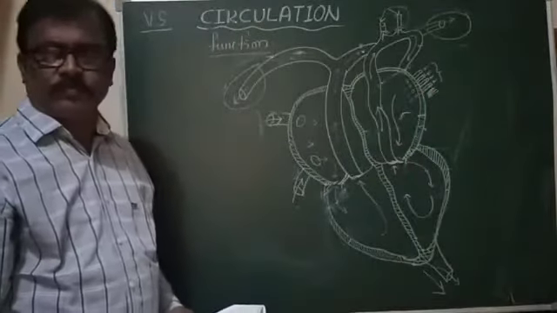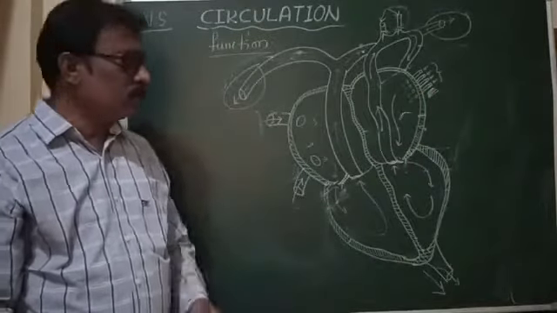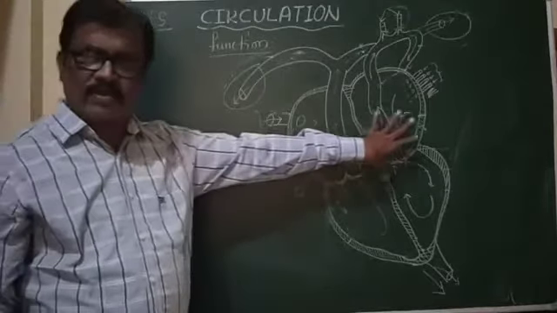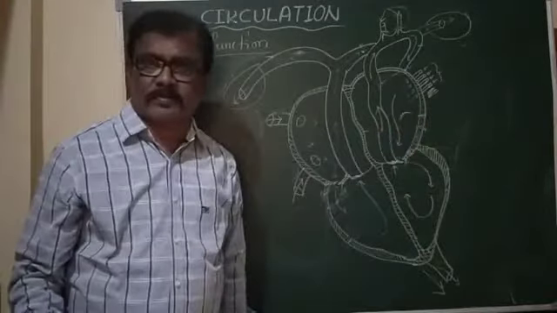As we know, two pumps means one is the right side of the heart, another one is the left side of the heart.